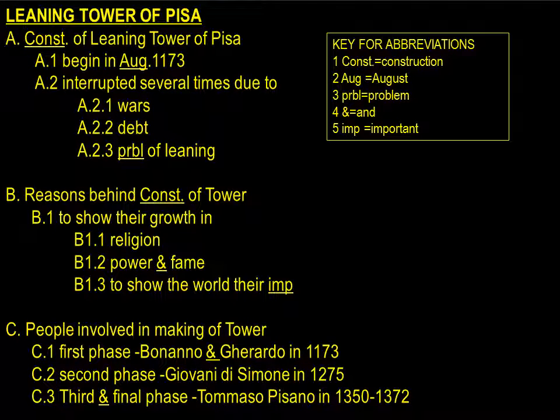Now here the notes are written. You can have a look at the title, Leaning Tower of Pisa. Then look at the abbreviations. The abbreviations are underlined, and here we don't have sentences, only words and phrases have been used. And also see that the points don't begin with capital letters because these are sub points, these are not sentences. A sentence begins with a capital letter and ends in a full stop, and here we don't have sentences, we have only words and phrases. Also, key for abbreviations is given in a box.